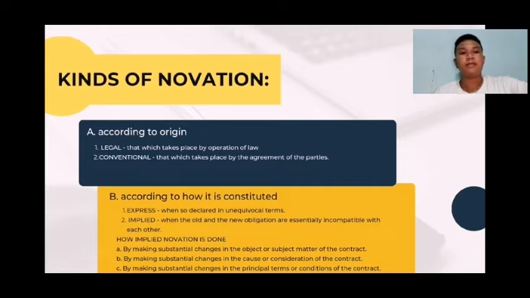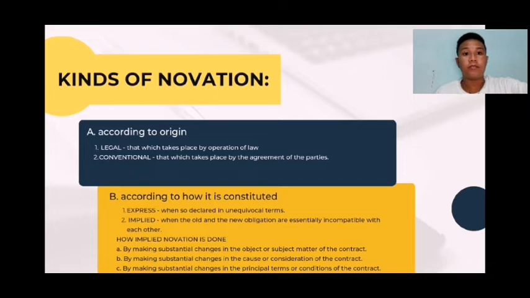So, how is implied novation done? A, by making substantial changes in the object or subject matter of the contract. Meaning, from a cellphone, papalitan mo yung object ng bracelet or to a ring, etc. B, by making substantial changes in the cost or consideration of the contract. Substantial changes means the price. So, if yung purchase cost is 500, tapos dinagdagan mo siya ng 1,000, so that is novation.